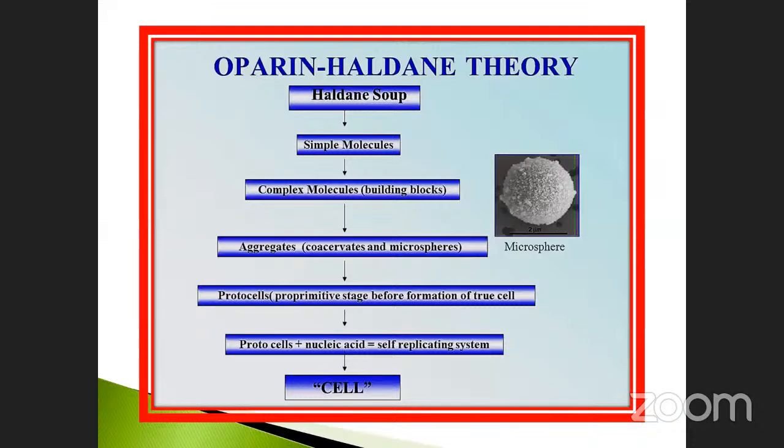Then the protocell, the primitive stage before the formation of a true cell. That may be considered a primitive cell or protocell. Protocell means it is not a true cell. It is similar to the cell, but it is not a true cell. Then the true cell comes when the protocell is converted with the addition of nucleic acid, the DNA molecule. A protocell completely lacks nucleic acid. So it undergoes the cell replication process. Then why is it replicating itself? Because the DNA is present in it. The DNA is present in it, so automatically it is a self-replicating process.